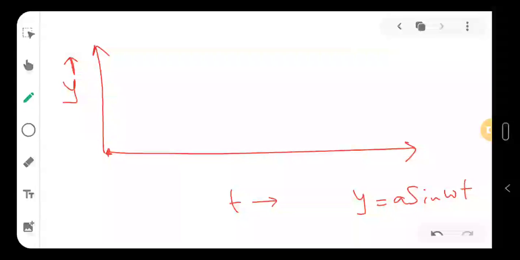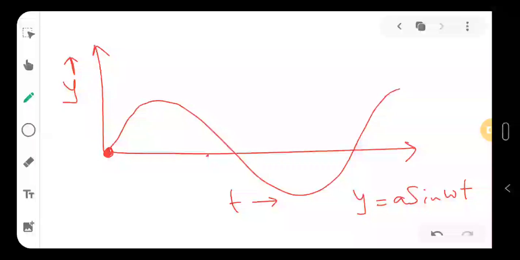At t equal to 0, it will be at the initial position. But when the time is big T, that is a complete oscillation. So what will happen to this y? This y will go to the maximum, right? From 0 it will go like this and come like this, again go like this and come like this.